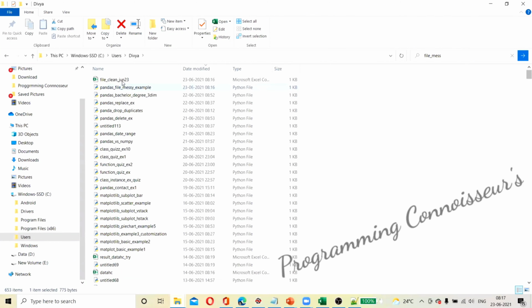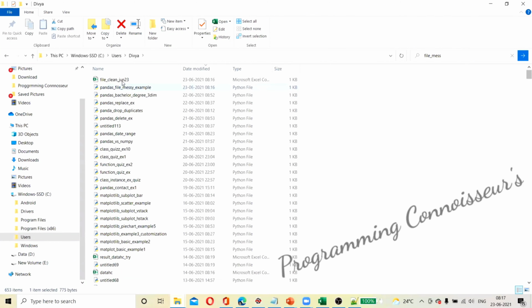So now we'll say again, file clean June 23rd, and index is equal to false. Why? I don't want an index. That's why we say index is equal to false. If we keep the index, it will go and keep this index inside the Excel also. So we don't need the index. That's the reason we're not having that.